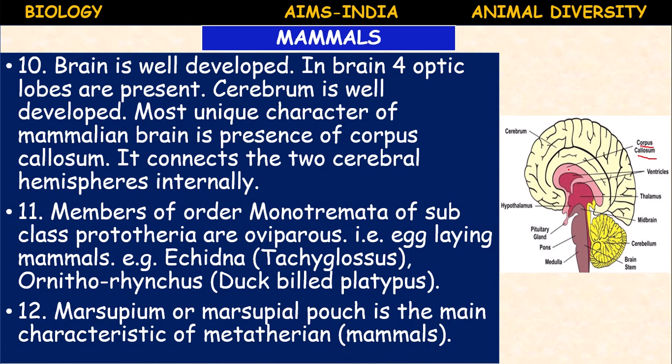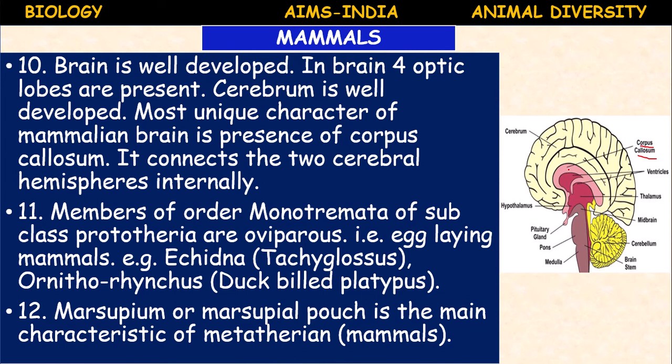Marsupium or marsupial pouch is the main characteristic of another group of mammals called metatherians. The subclass Theria is divided into infraclasses, that is Metatheria and Eutheria. The Metatheria includes the marsupials.